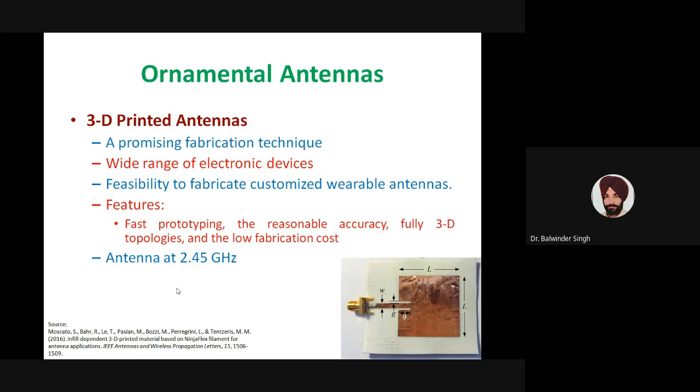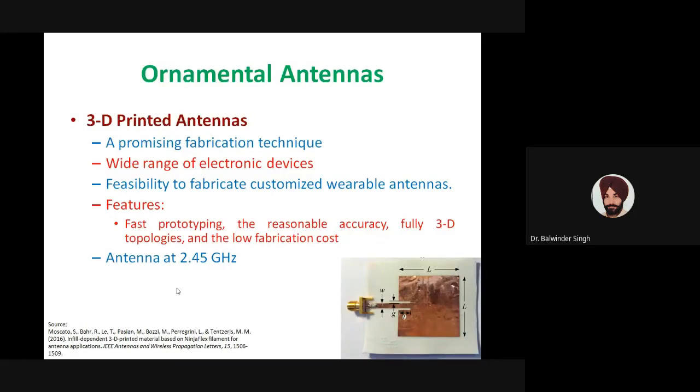These 3D printed antennas give us the advantage of implementing very compact antennas also. That's why this technique is coming up. The 3D printing technique for antennas is proving itself a very promising fabrication technique, which can be used for a wide range of electronic devices.